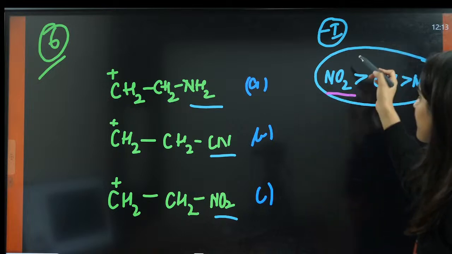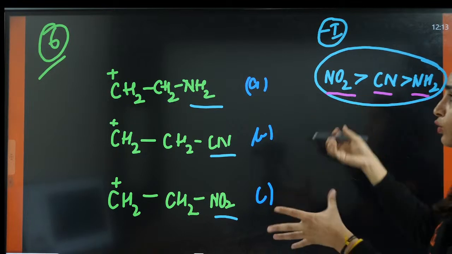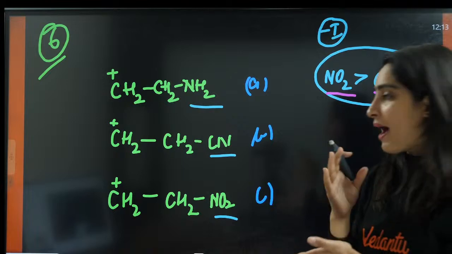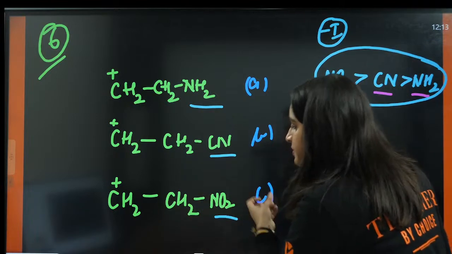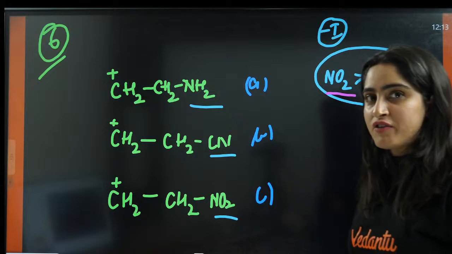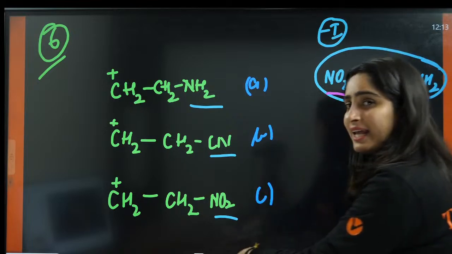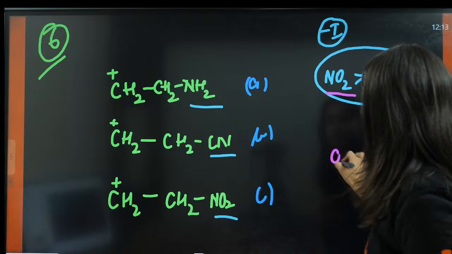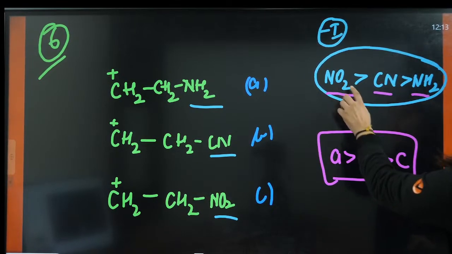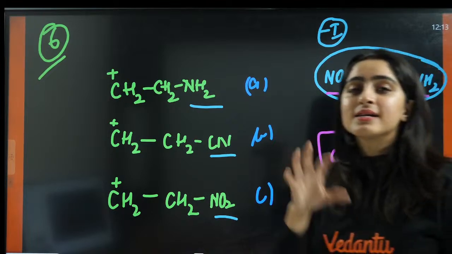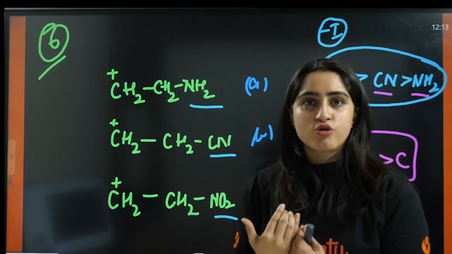So now this is the minus I effect order. That means NO2 will pull the electrons with maximum efficiency. Now, if this is pulling the electrons with maximum efficiency, that means the stability is least. So the stability order is A, B and C. Why? What is the reason? This is the order for minus I effect. Minus I effect means pulling the electrons.